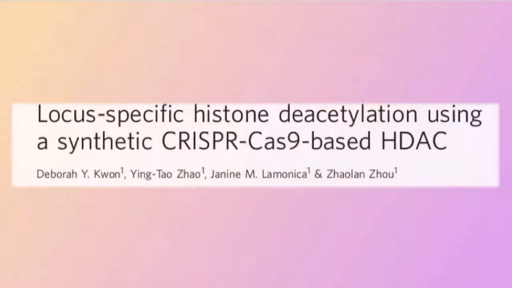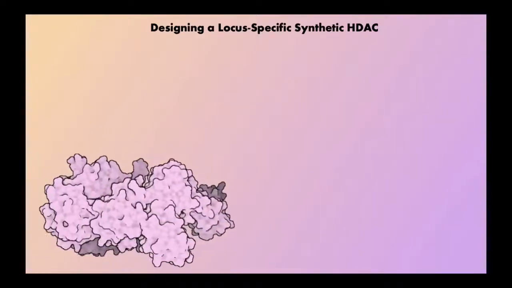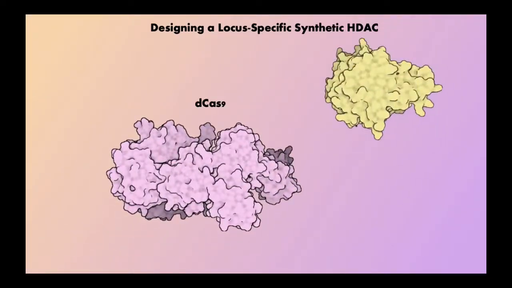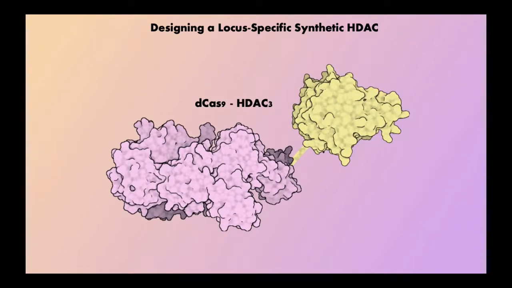In particular, Zhu and colleagues have revolutionized our ability to edit the epigenome by being the first to create a synthetic, programmable histone deacetylase using an adapted version of the CRISPR-Cas9 system. The synthetic HDAC by Zhu and colleagues consists of three components: a deactivated Cas9 nuclease, a full-length human HDAC3 fused to the deactivated Cas9, and a guide RNA to target dCas9-HDAC3 to a specific locus within the genome.